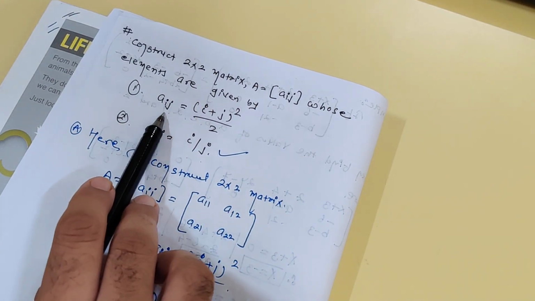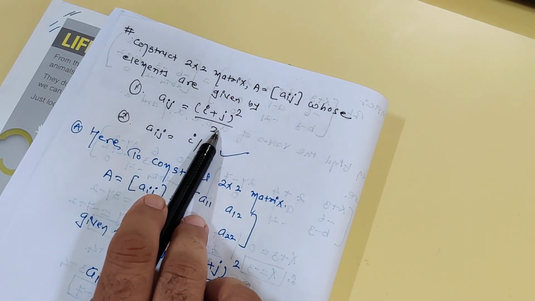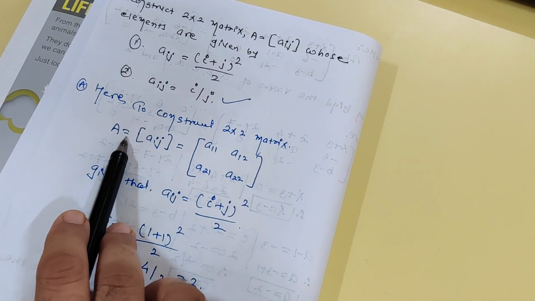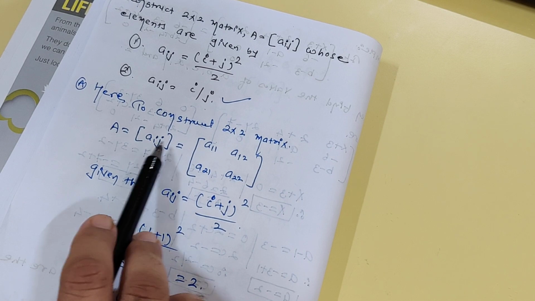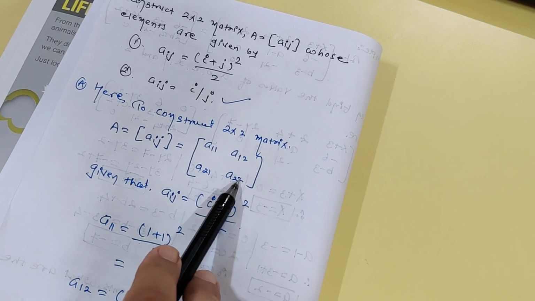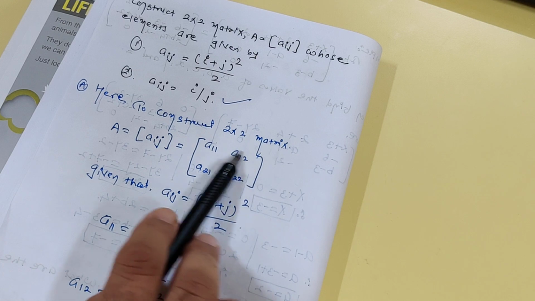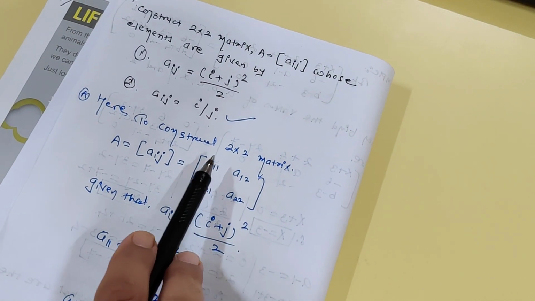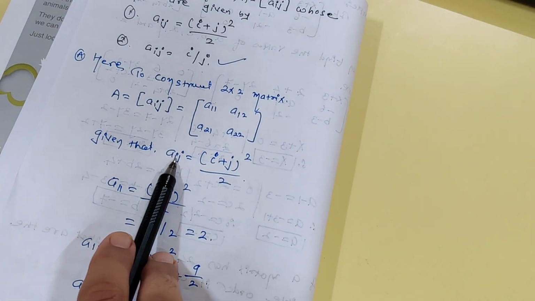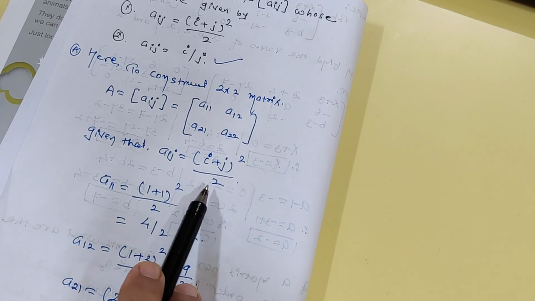So there are 4 elements in a 2/2 order matrix: a11, a12, a21, a22. Here you can see that we have to construct this 2/2 order matrix. The condition given is aij = (i + j) whole square divided by 2.